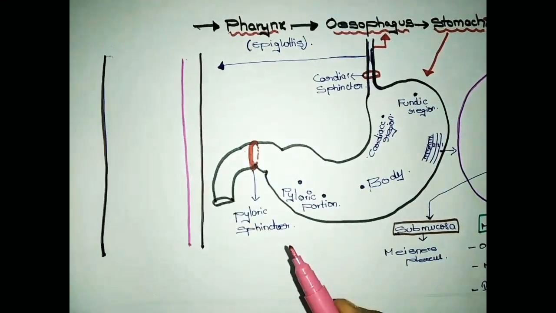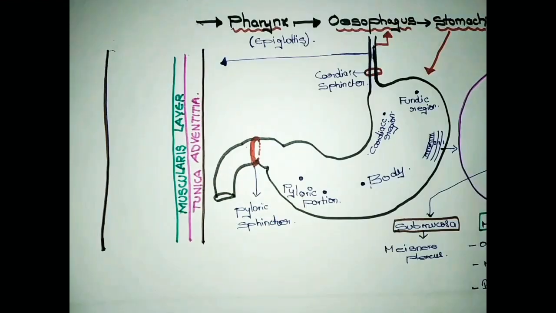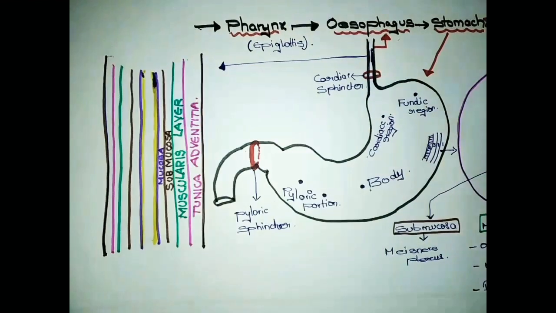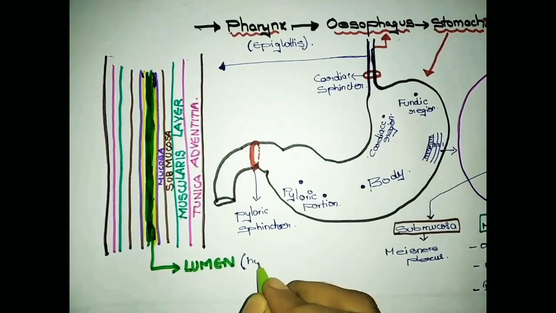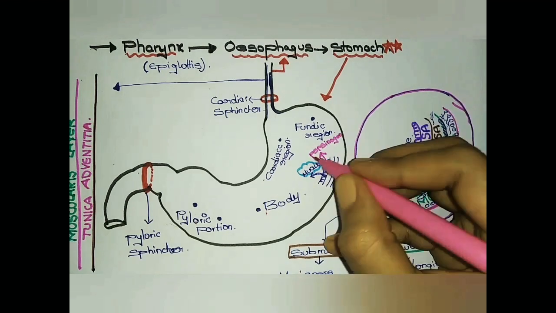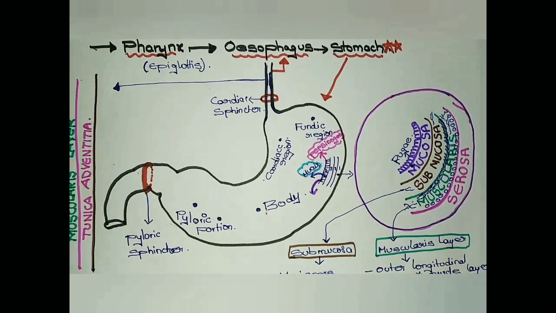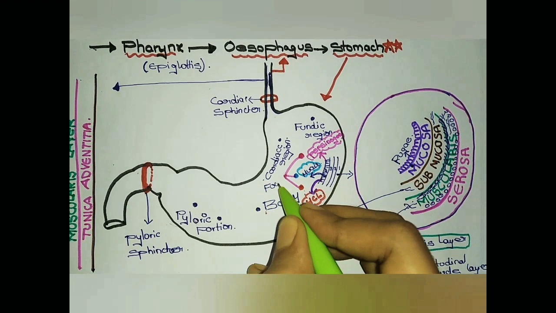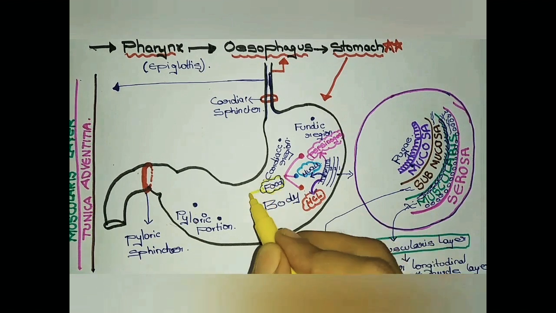But in the esophagus, serosa is not present because tunica adventitia is present in the esophagus. This is the difference between stomach and esophagus. And the middle portion is the lumen, that is the hollow space. Mucosa has 3 types of cells which will secrete mucus from mucous neck cells, pepsinogen from peptic cells and HCl from parietal or oxyntic cells. These 3 will mix the food and grind the food into chyme and pass to the next part, that is the duodenum.